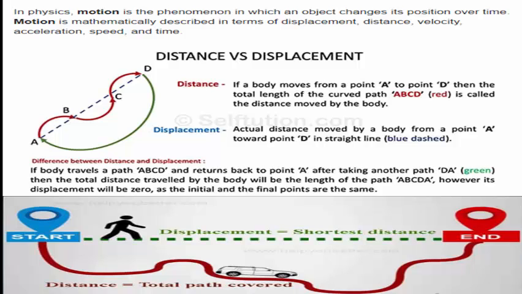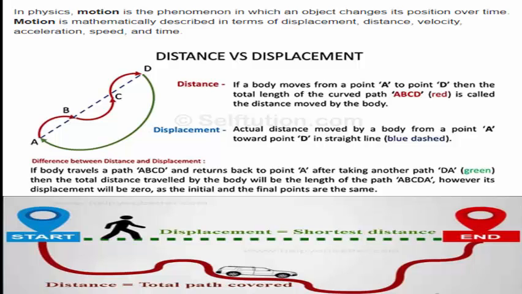In physics, motion is the phenomenon in which an object changes its position over time. Motion is mathematically described in terms of displacement, distance, velocity, acceleration, speed, and time.